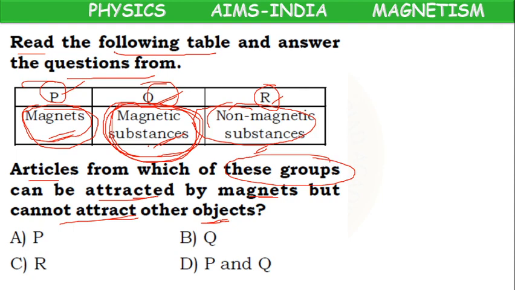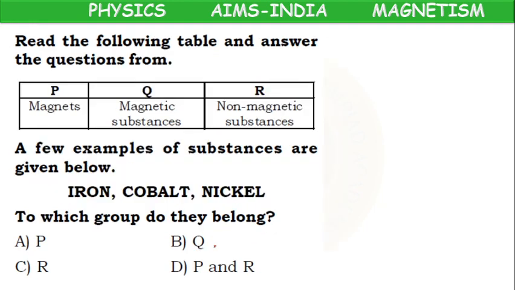Here P, Q, R are the group names. So what is the answer? The answer is Q. Why? Because group Q belongs to magnetic substances. They are attracted by magnets, but they don't have the power to attract other objects. Okay, Q is the correct option.